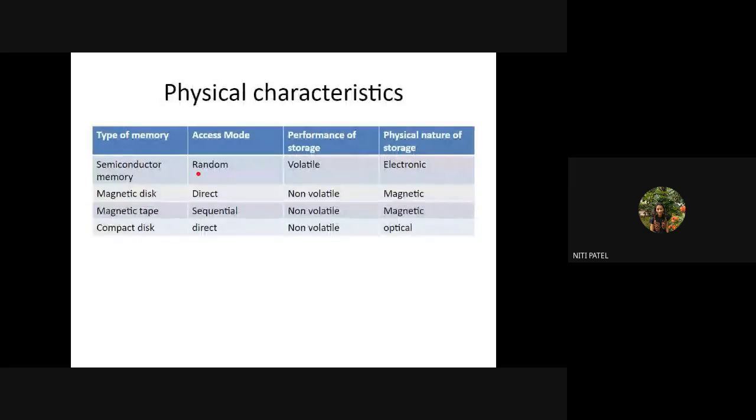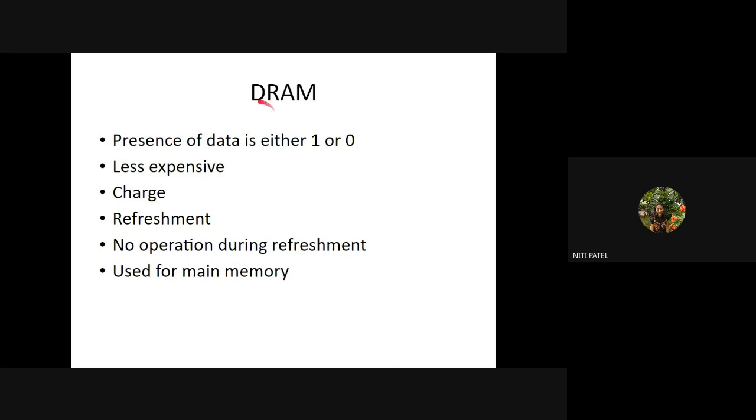So let us understand DRAM also. DRAM stands for dynamic RAM. Either the data is 0 or it is 1. Next time it can be 1, again 0. In continuation, it can be a combination of zeros and ones. If there is data, it is denoted by 1. If there is no data, it is denoted by 0. So presence is 1, absence is 0. It is less expensive as compared to SRAM. Therefore, SRAMs are replaced, and the motherboards you have right now in your computer systems and laptops are mainly for having DRAM in them.